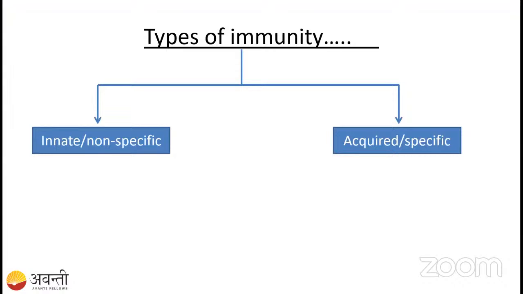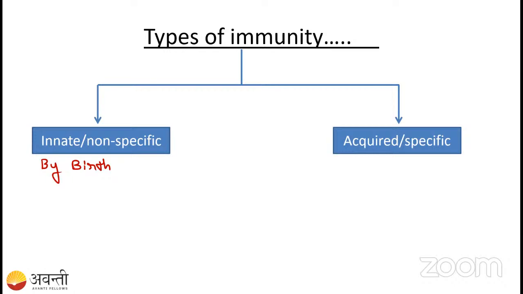Let us go to the types of immunity. One is innate immunity, and the second is acquired immunity. So what do you mean by innate immunity? Can anyone tell me? Innate is telling that it is from birth. Innate immunity means it is by birth. By birth only this immunity is present.